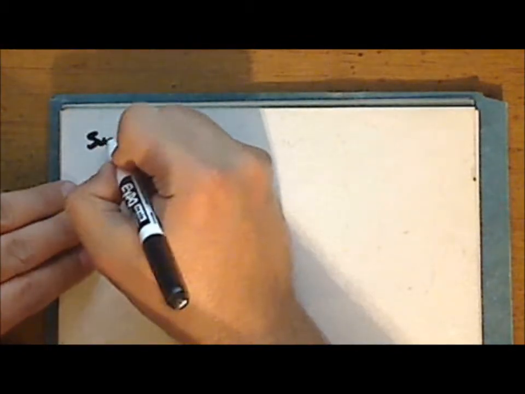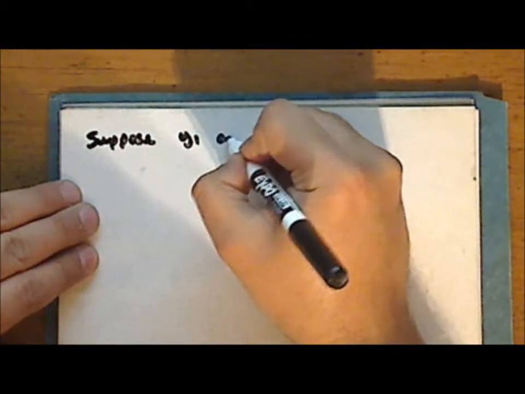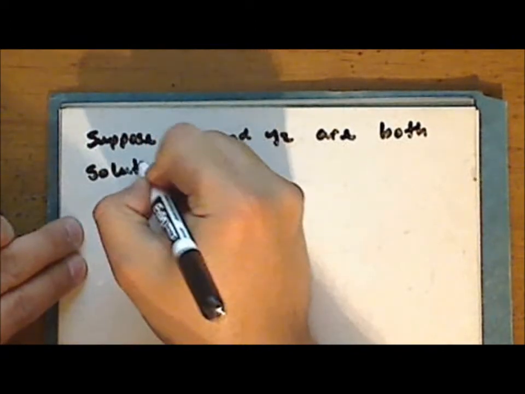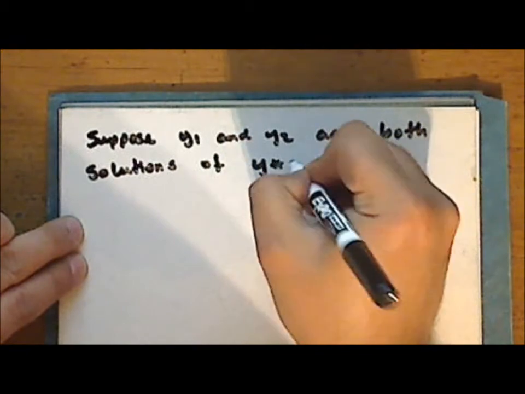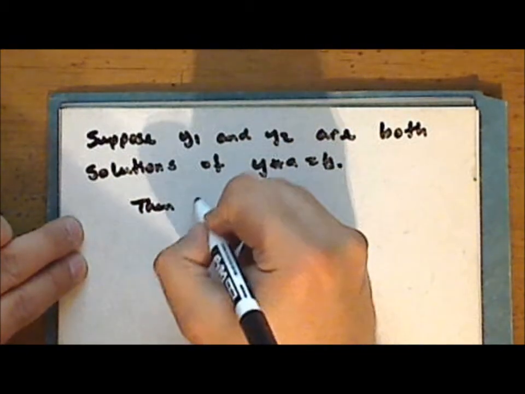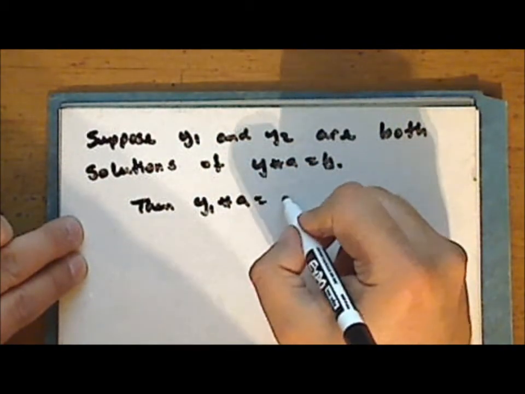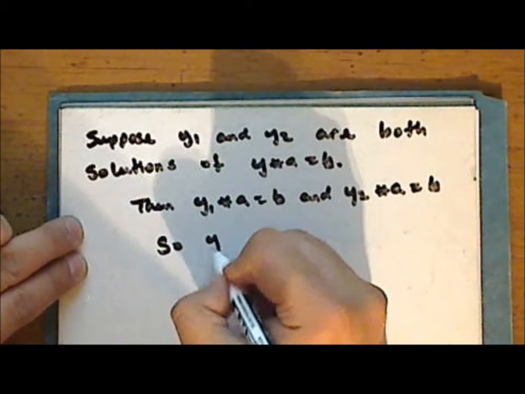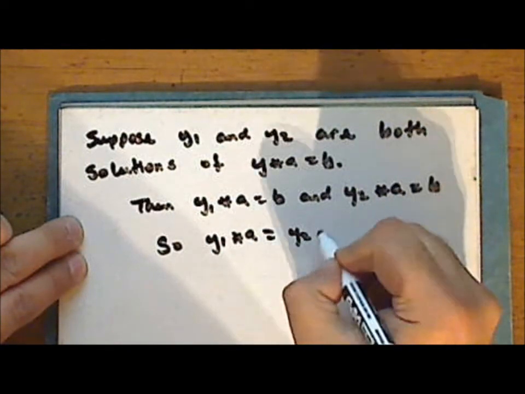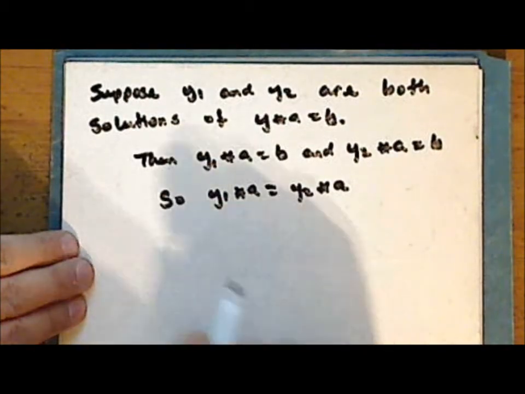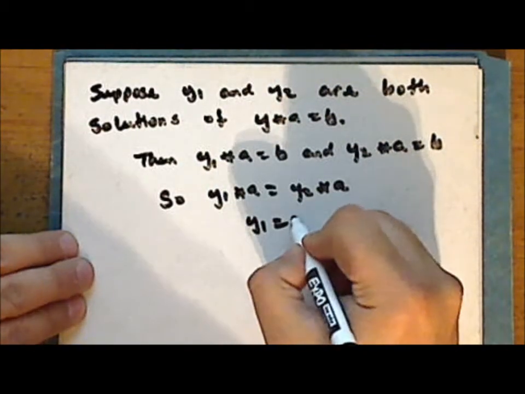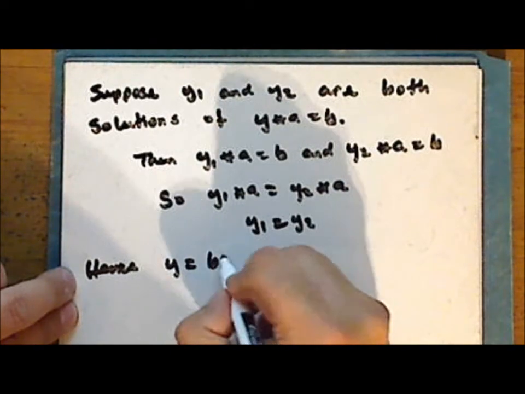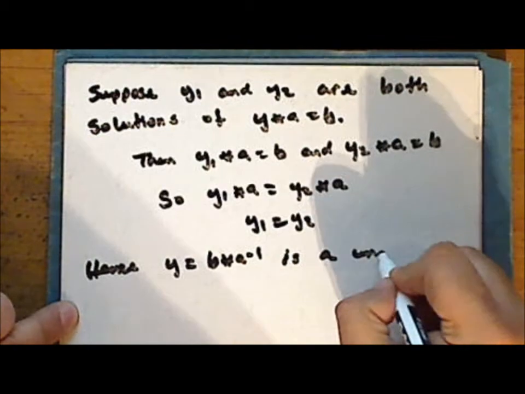So suppose that y sub 1 and y sub 2 are both solutions of the equation y star A equals B. Then y sub 1 star A is equal to B, and y sub 2 star A is equal to B. And so we have y sub 1 star A is equal to y sub 2 star A. And since we are in a group, the left and right cancellation laws hold, and so y sub 1 is equal to y sub 2, and hence y equals B star A inverse is a unique solution.